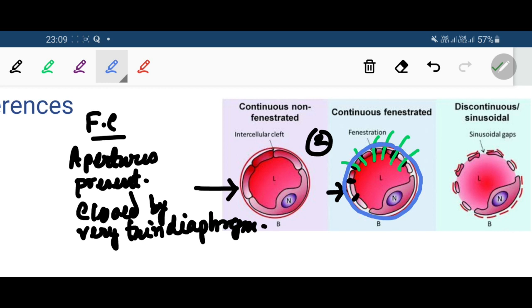Where are the fenestrated capillaries seen? The fenestrated capillaries are seen in renal glomeruli, intestinal villi, endocrine glands and pancreas.